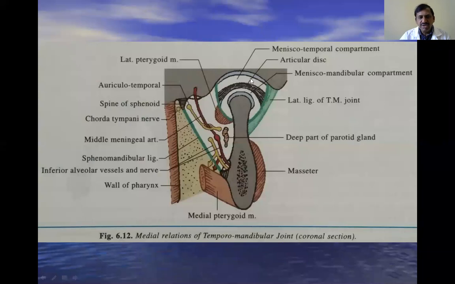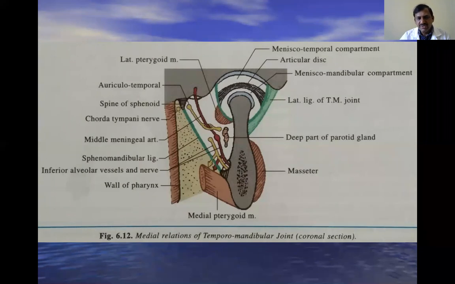In between these two there is an intra-articular disc. The intra-articular disc divides the joint cavity into two parts, that is supra-meniscal and infra-meniscal, or menisco-temporal and menisco-mandibular compartments.